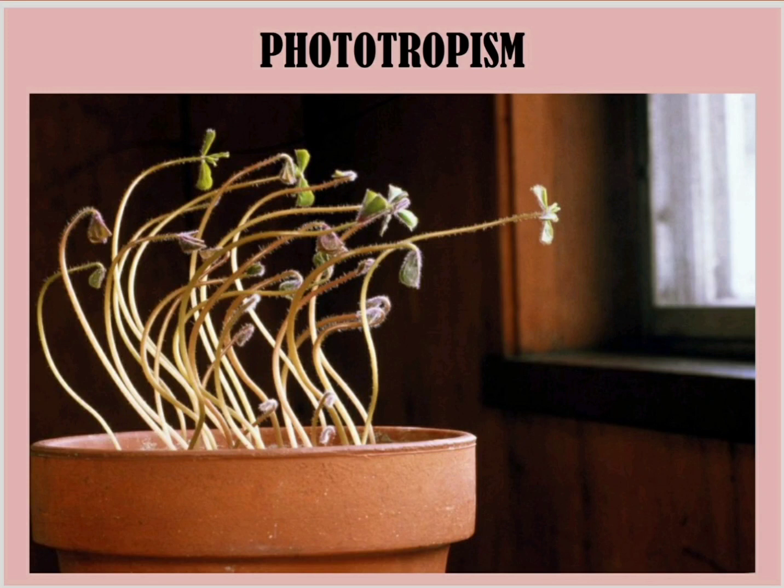The stem is not growing straight at a 90 degree angle, but there is a certain angle which is formed by the stem and it is growing towards the window. Why is it growing towards the window? Because it is receiving sunlight from the window. So that is why the plant is trying to grow in the direction of the light. So this particular movement which is shown by the plant is called phototropism.